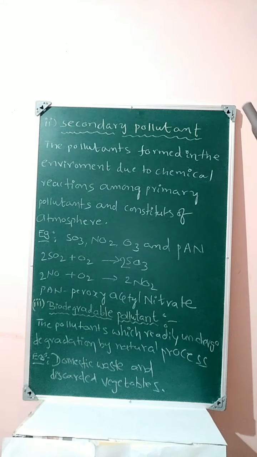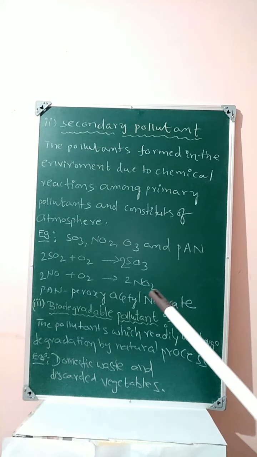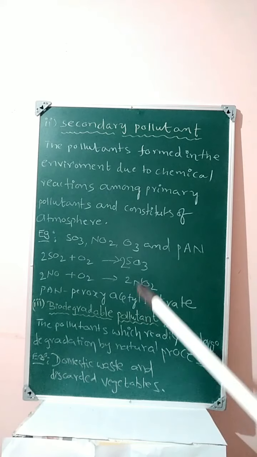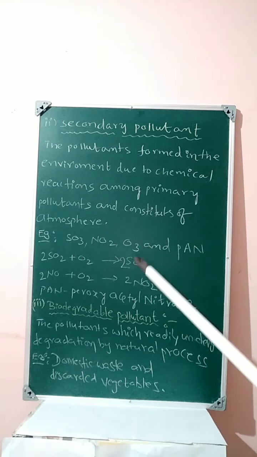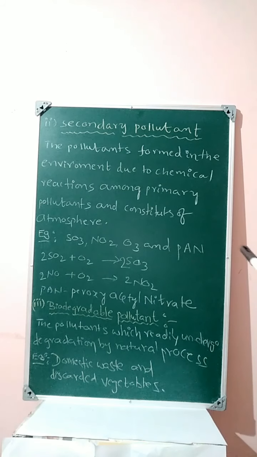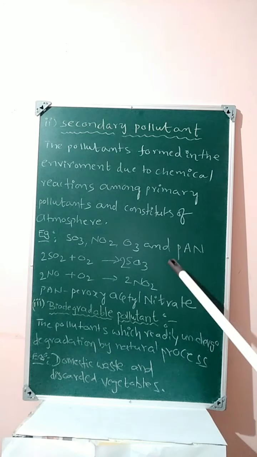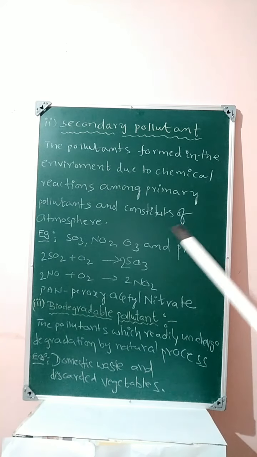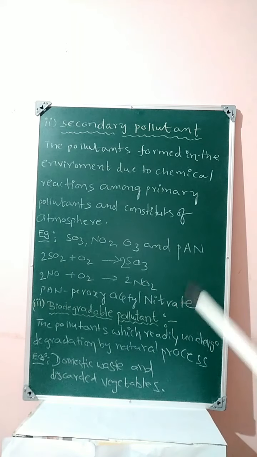From the examination, competitive point of view, how will they ask students: which of the following is the secondary pollutant? SO3, NO2, O3, PAN, all the above. Therefore, all the above is the correct answer. This example you can remember, student: the full form is peroxyacetyl nitrate. How it is prepared, why it is a secondary pollutant, and its harmful effects we will discuss in detail later. Until then, remember PAN is a good example of a secondary pollutant.